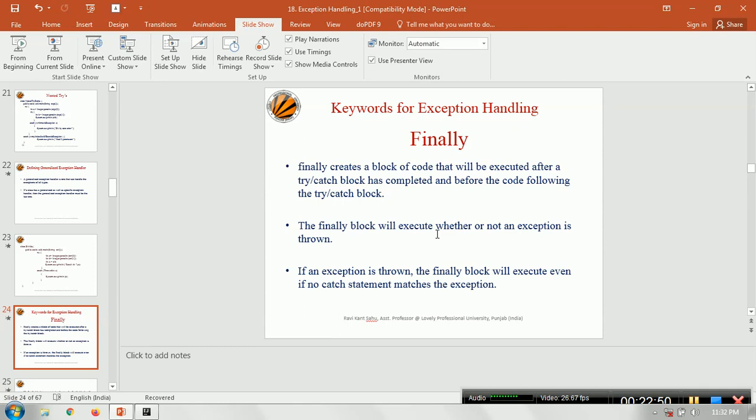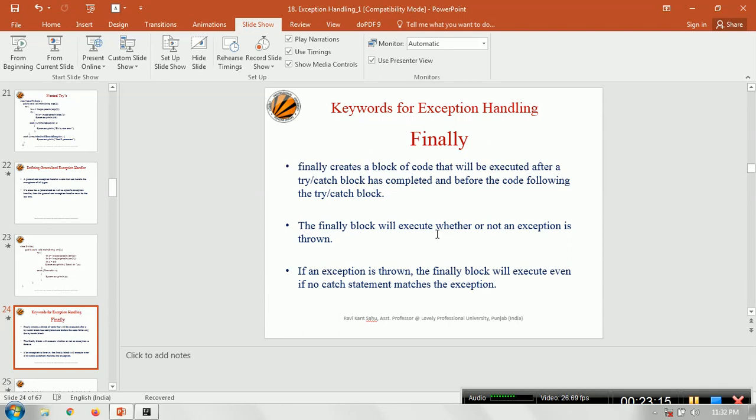One thing you should note down: the finally block will execute whether or not an exception has been thrown, no matter what. Exception is there and handled, the finally will work. Exception is there, not handled, meaning it is handled by the default handler, the finally will still work.